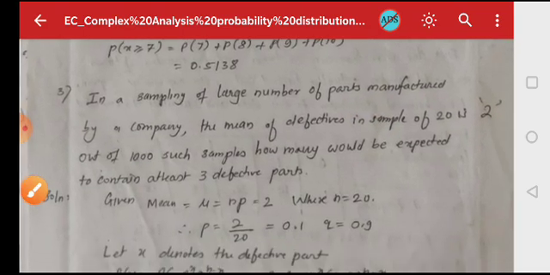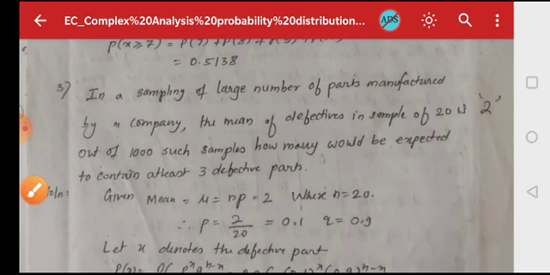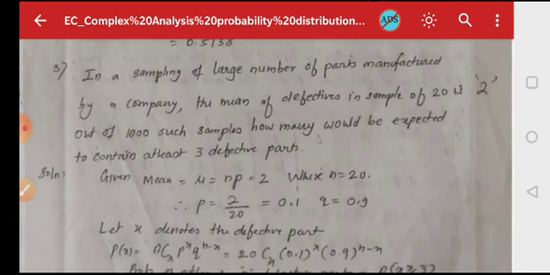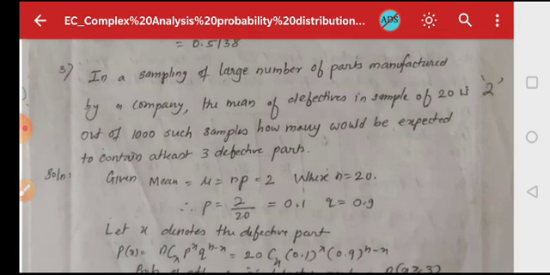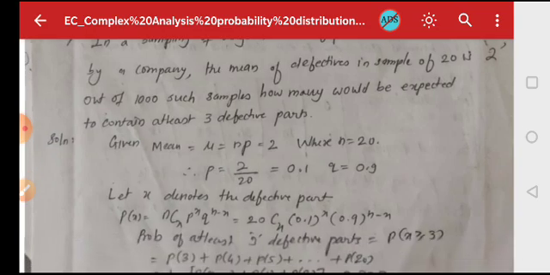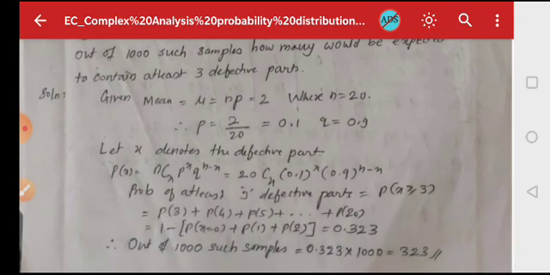Next example. In a sampling of a large number of parts manufactured by a company, the mean number of defectives in a sample of 20 is 2. Out of 1000 such samples, how many would be expected to contain at least 3 defective parts?